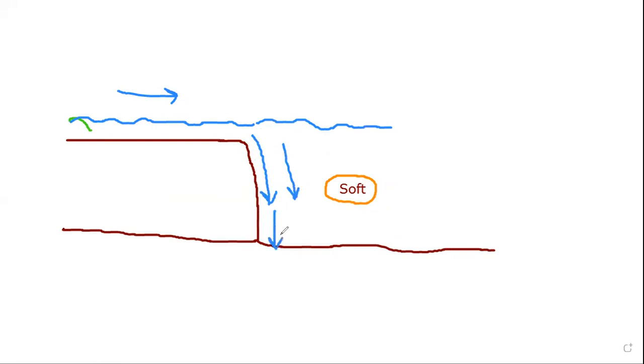That's why the vertical drop is created here, and this vertical drop of the water in the river course is considered as a waterfall.